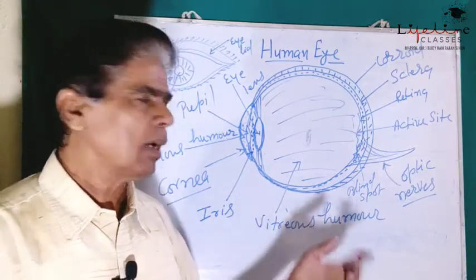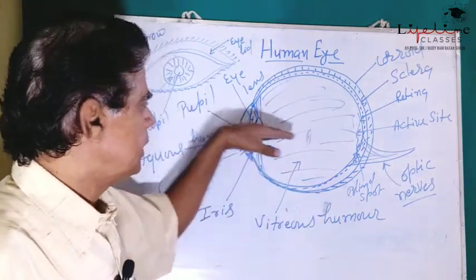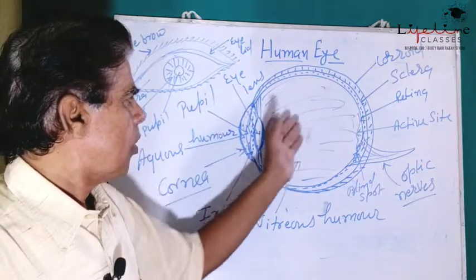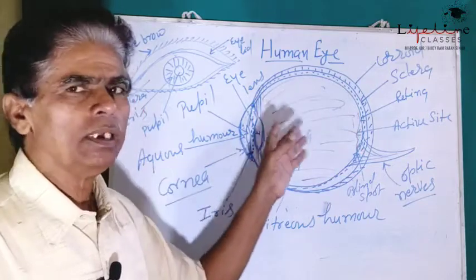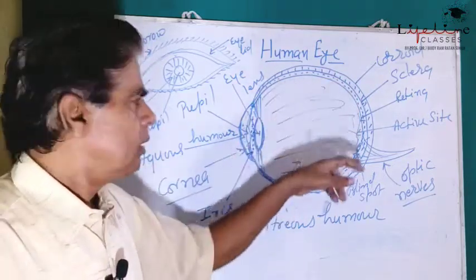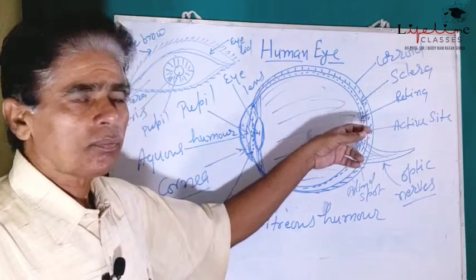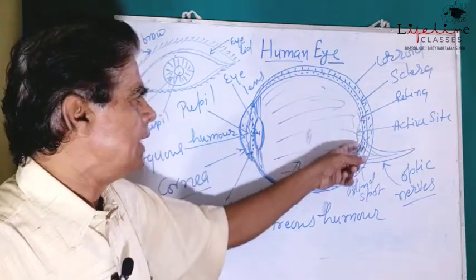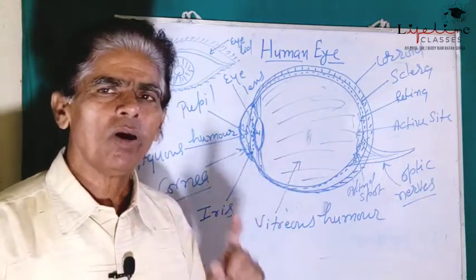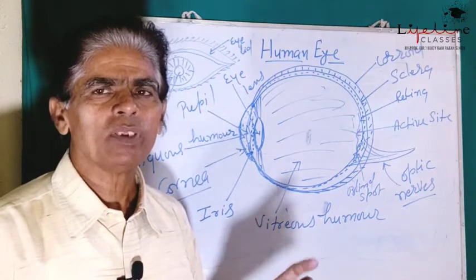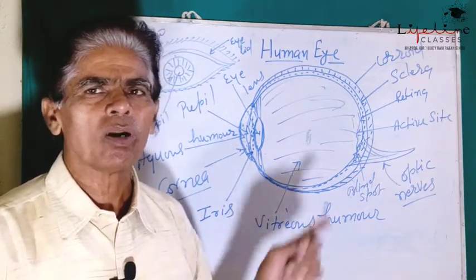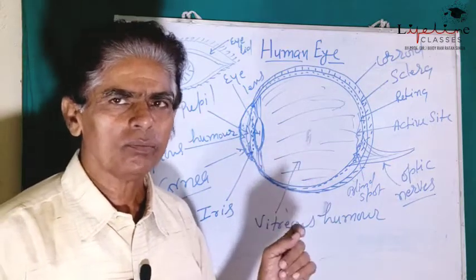After refraction through the convex lens, these refracted rays fall on the inner membrane of the eyeball, that is retina. There is an active site on the retina where the inverted image of the object is formed, which is real, inverted and smaller than the size of the object.